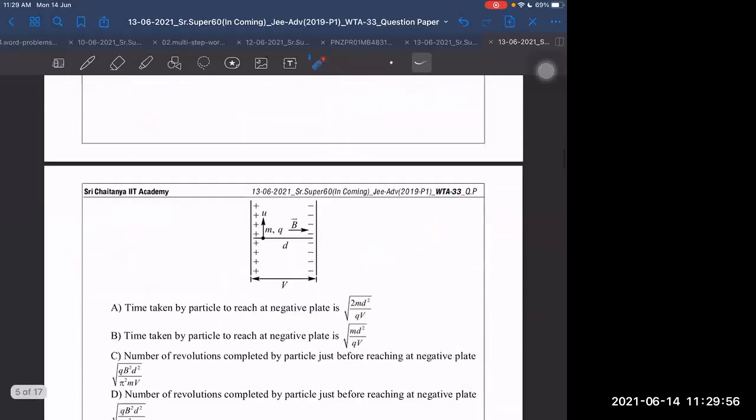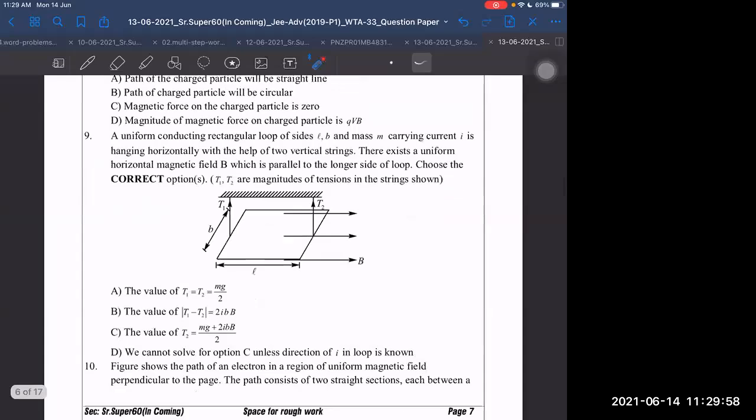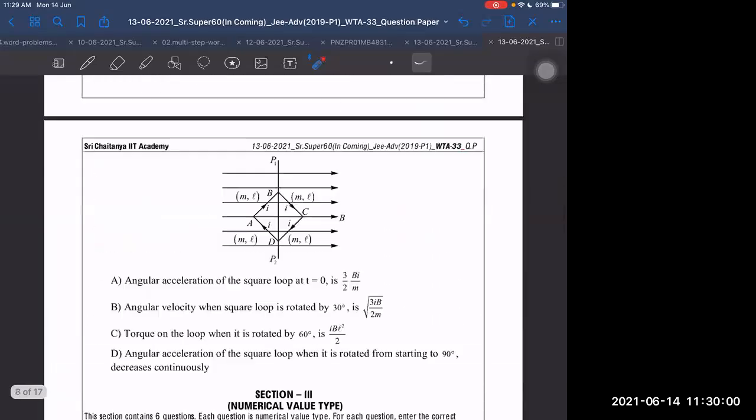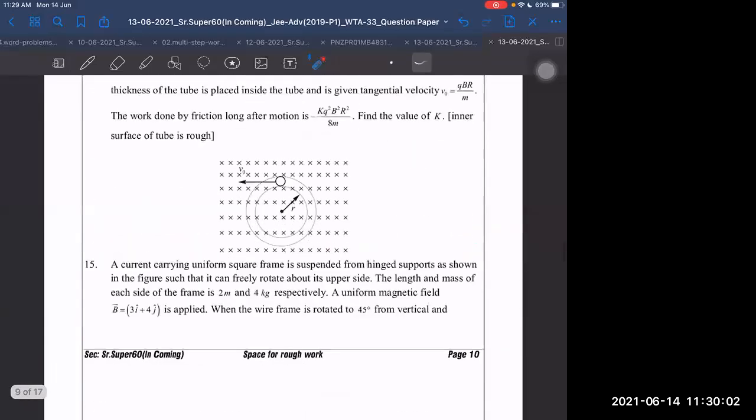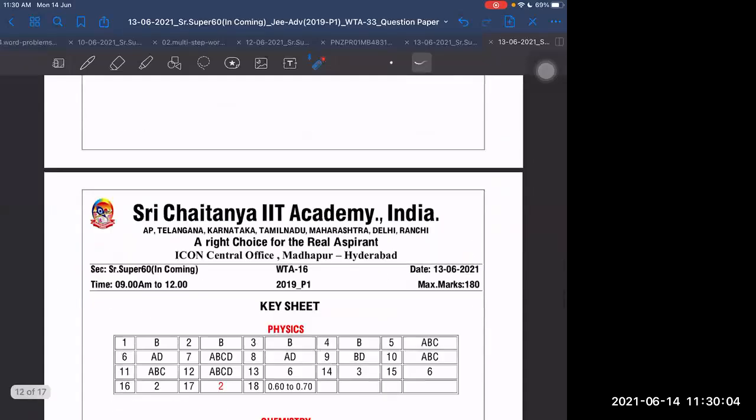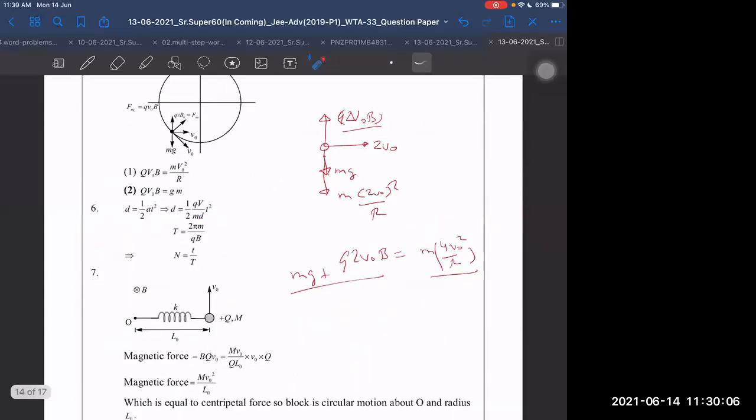Wait a second, sir, in the frame of center of mass. No, wait. First of all, that question is wrong only. Let me correct the equation which we have written first. What we were writing here is wrong itself. Centrifugal force will not be m into 2v naught square by r. That was a mistake, sorry. That will still be m into v square by r only.